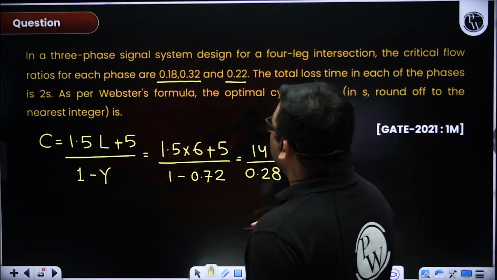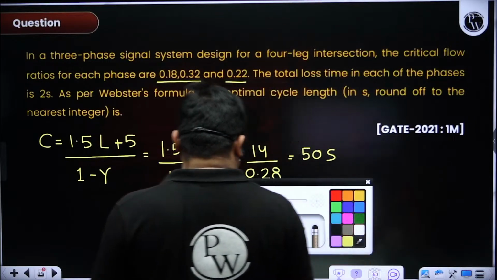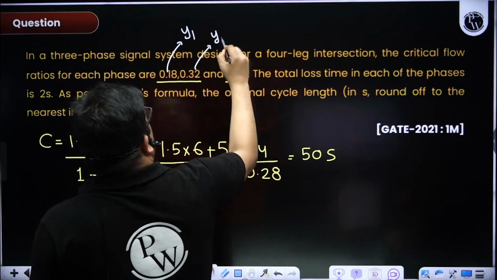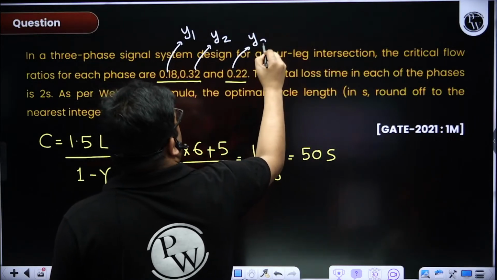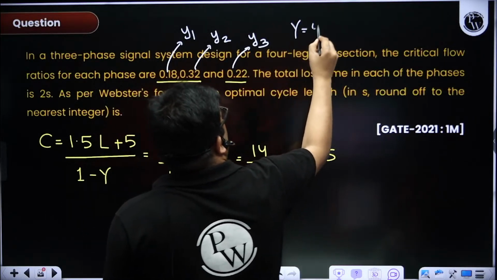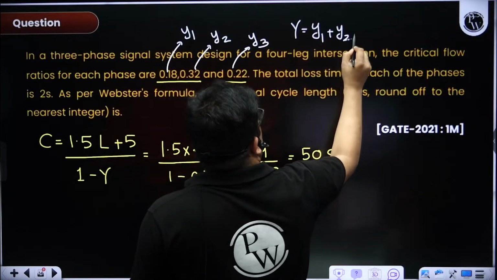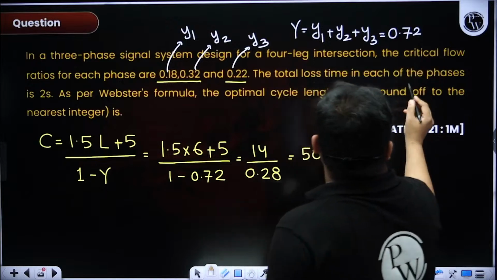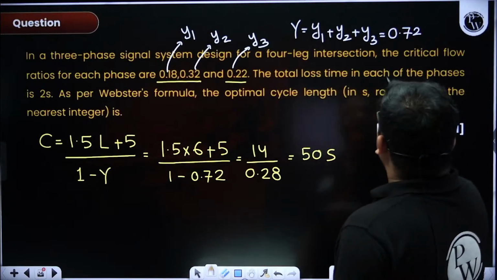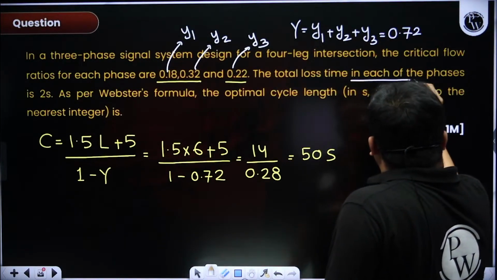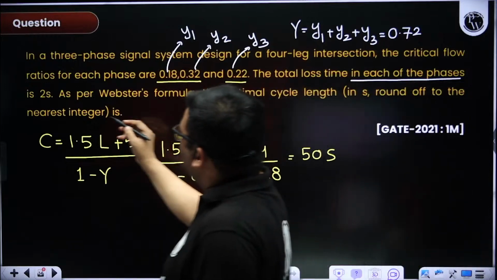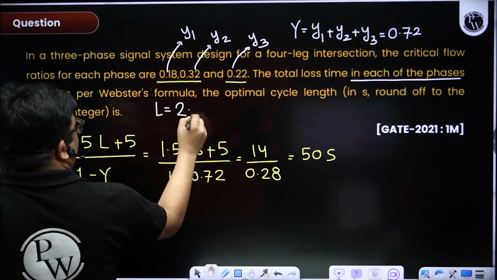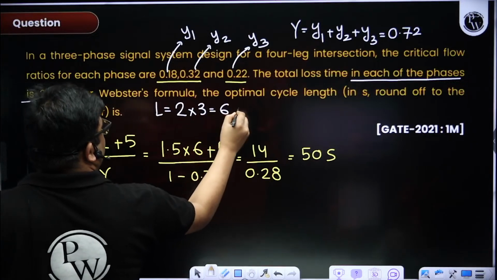Very straightforward question. You see, 3-phase system is given. Then this is y1, this is y2, and this is y3. So the sum of critical flow ratios will be y1 plus y2 plus y3, which is 0.72. Now lost time per phase, what is written? Total lost time in each is written, that means it is per phase, it's 2 seconds. So total lost time will be 2 into 3, 6 seconds, rest is a simple formula.